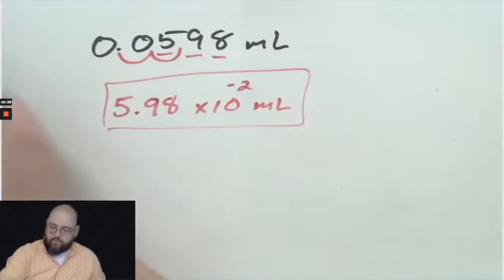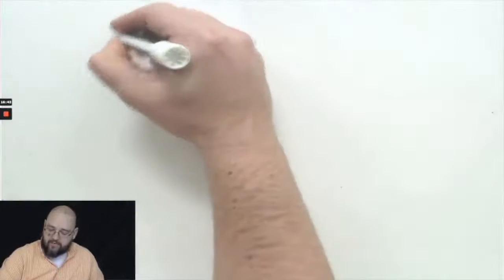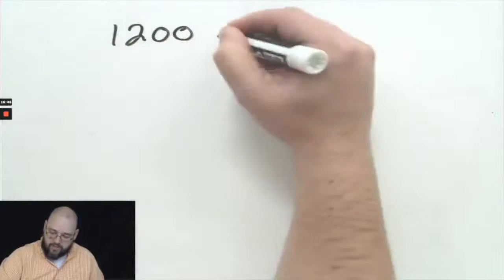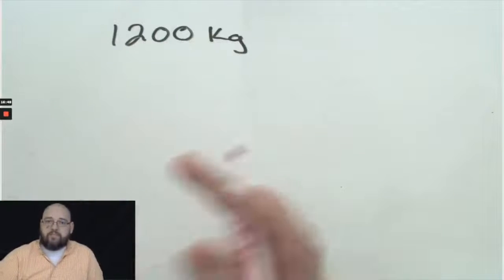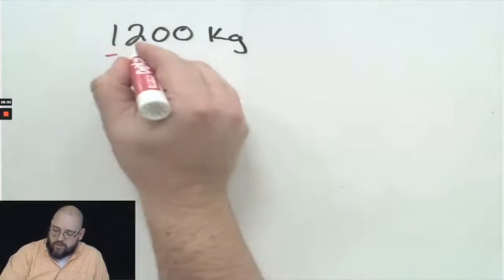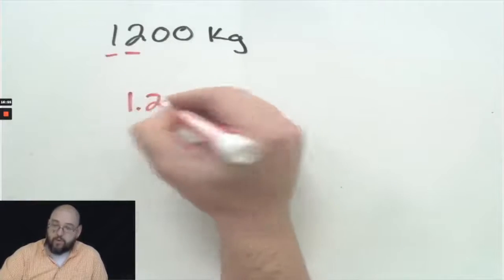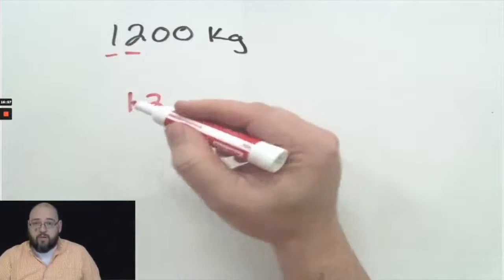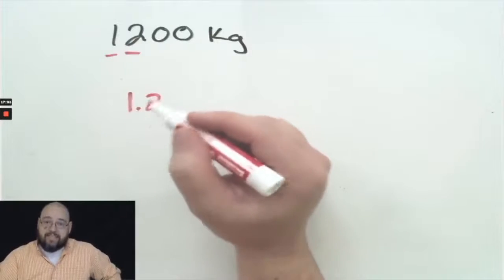One last example of putting it into scientific notation. So let's say I have 1,200 kilograms. Well, my significant figures are 1, 2. So 1.2. Why do I not just write 12? Well, because 12 is bigger than 10, and my significand has to be less than 10.